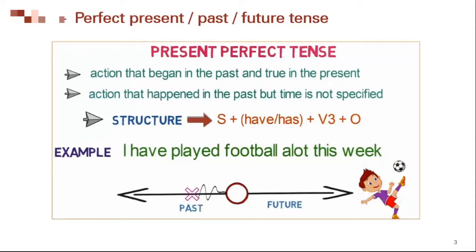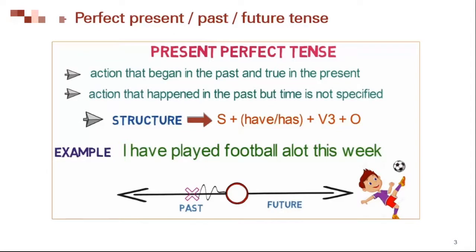When we talk about past perfect tense, it is an action that completed before any other action in the past. The structure for past perfect tense will be subject plus had, as the work has been completed, plus third form of the verb plus object. So the example will be, I had played football before you came, means the work has been completed before any other action in the past.